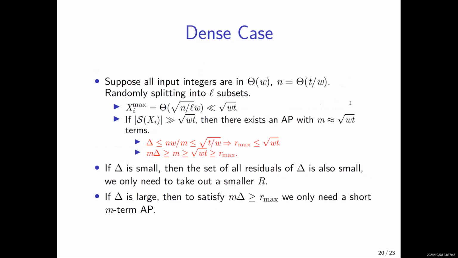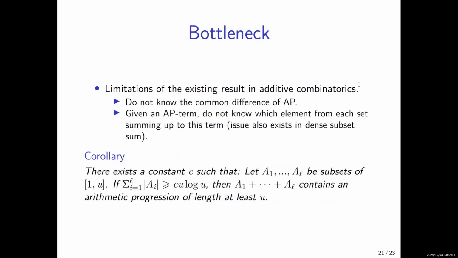So at the end, I would like to remark that if you read our paper, you may find some of the inequalities appear a little bit loose, especially when they involve the common difference delta. And the reason is that we do not know the value, so we have to stick to the worst case. And this perhaps suggests that while additive combinatorics results prove to be particularly useful in recent progress in algorithms, there still seem to be some limitations.